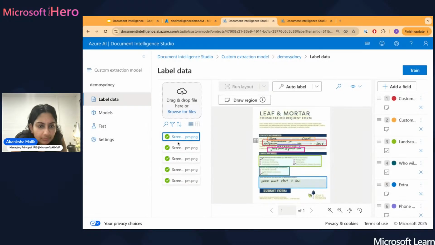Oh, sorry, because I did upload this already. That's all right. I'm going to zoom in so we can walk through exactly what's happening. This is a really good way of showcasing a solution that this would be really good for.